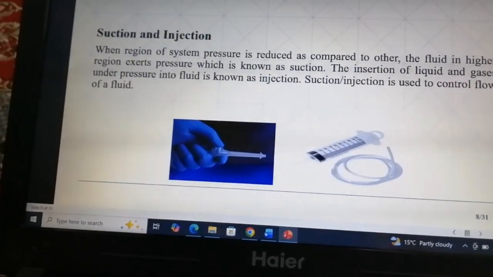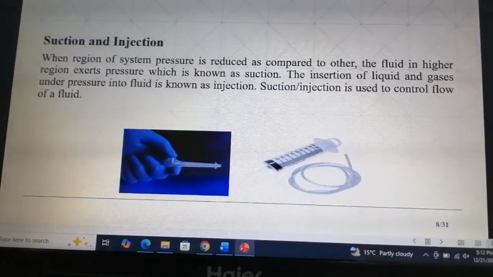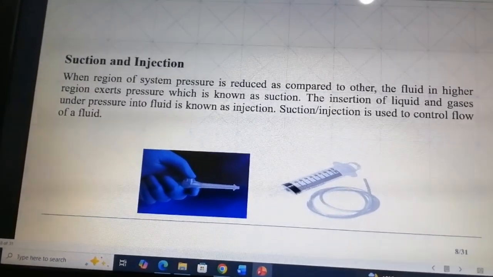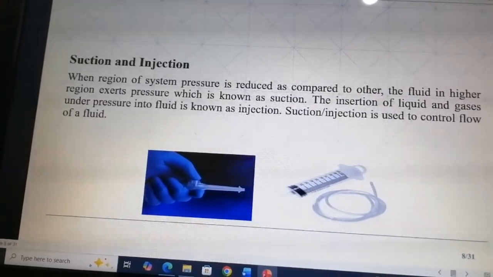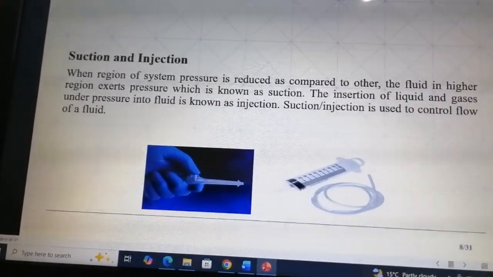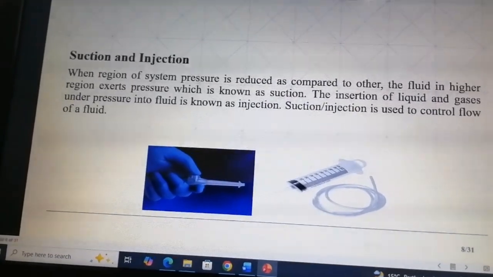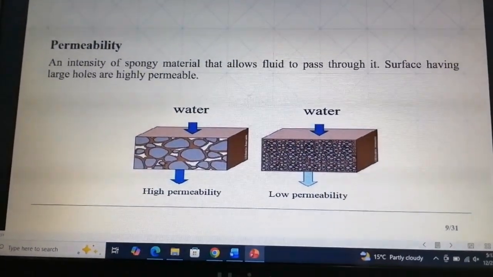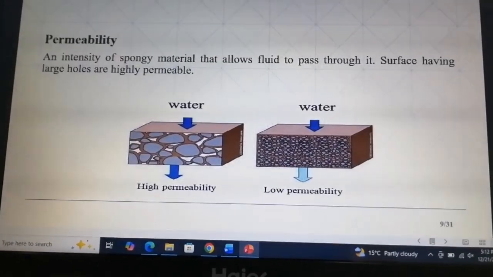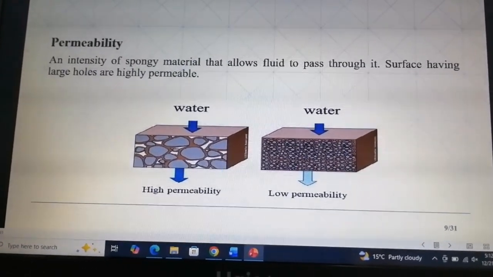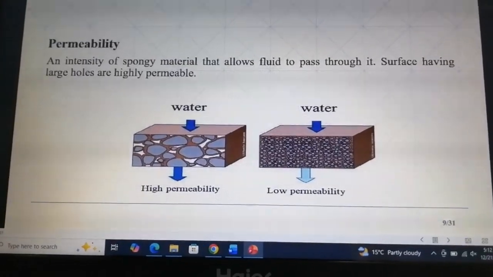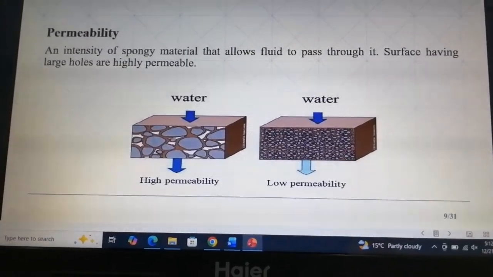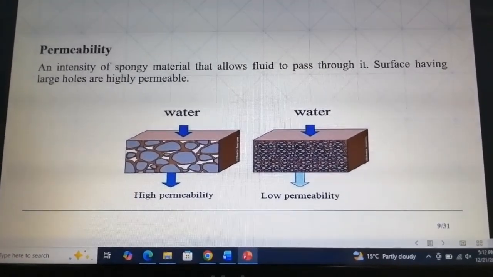Next we look at suction and injection. Suction occurs when fluid is pulled toward the disc due to lower pressure. Injection occurs when fluid is pushed away from the disc. These techniques are used to control the flow behavior in the system. Now let's discuss permeability. It measures how easily a fluid can pass through a porous surface. A surface with larger or more holes is highly permeable, allowing fluid to pass through more easily.